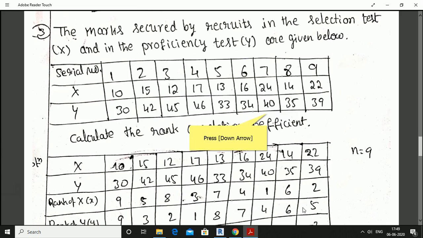One more problem. The marks secured by recruits in the selection test X and in the proficiency test Y are given below. Serial number 1 to 9, candidates are there. In the selection test, they have given those marks as 10, 15, 12, 17, 13, 17, 24, 14, 22, and proficiency test marks are 30, 42, 45, 46, 33, 34, 40, 35, 39. Calculate the rank correlation coefficient.